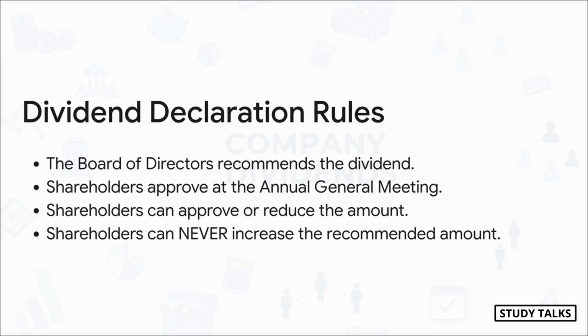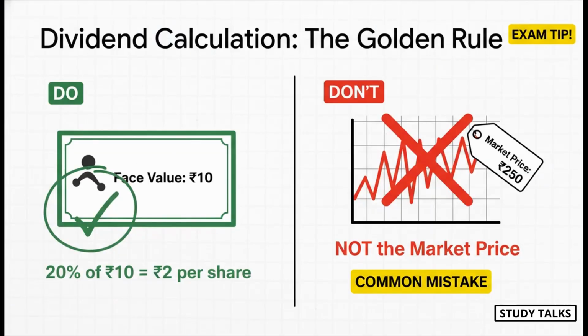Okay, this slide is absolutely crucial. This explains the entire power dynamic. It's a two-step process. First, the board of directors recommends the dividend rate. Then, that recommendation goes to the shareholders at the AGM for a vote. Now, what can the shareholders do? They can approve the rate the board suggested. They can even decide it's too high and reduce it. But, and this is the golden rule you cannot forget, they can never, ever increase it. The board's recommendation is the absolute ceiling. That's it. Full stop.